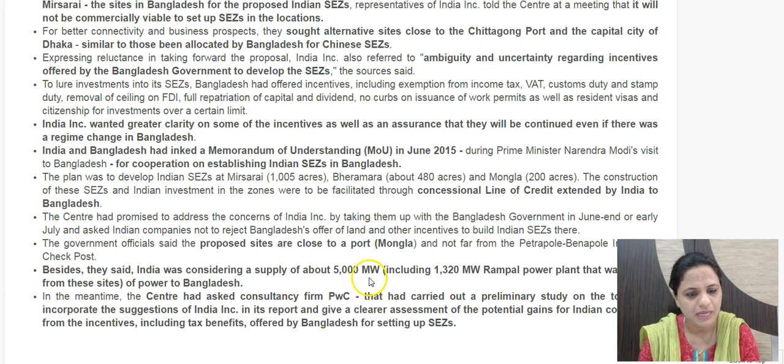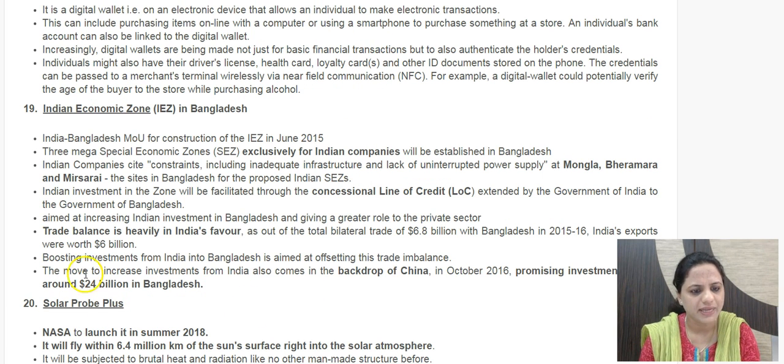There is a 5,000 megawatt power plant which is proposed to be established in Bangladesh. So power supply can be ensured. The government says don't worry about that. Plus this entire development is being done because we have a huge trade surplus with Bangladesh. In order to correct that trade surplus, this is being proposed. It's around $6.8 billion trade between the two countries, of which $6 billion worth is India's. That shows a huge trade surplus. We have also provided a concessional line of credit to the Bangladesh government, which will be used for investments in these SEZs, Indian Economic Zones, IEZs.